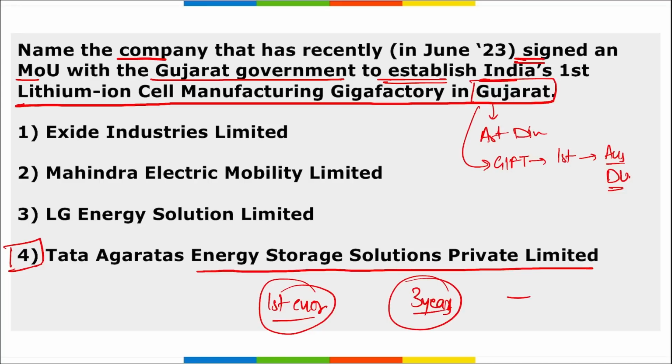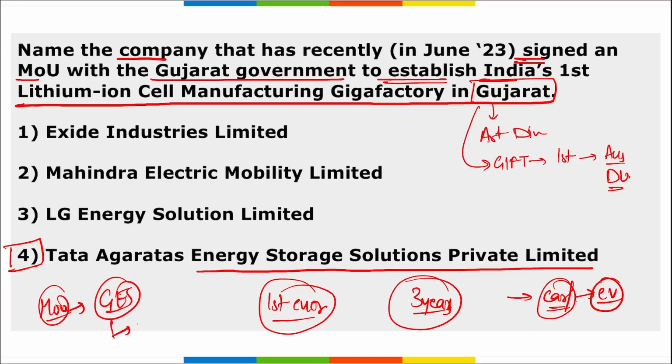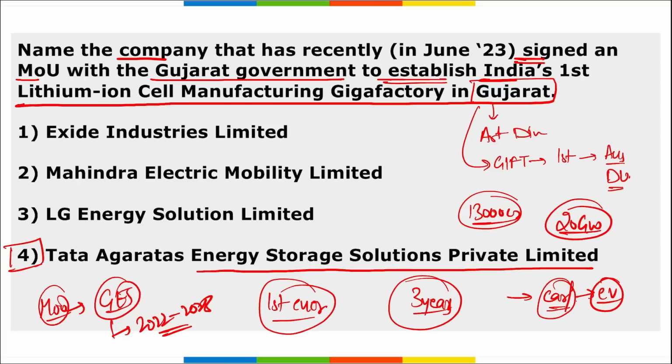These lithium ion batteries will be used in cars, because we are seeing an increase in electric vehicles, more and more electric vehicles are coming. Also, this MOU was signed under the new Gujarat electronics policy, which is for 2022 to 2028. Then remember, this plant will have an estimated initial investment of around 13,000 crore rupees and will have a production capacity of 20 gigawatt hours.